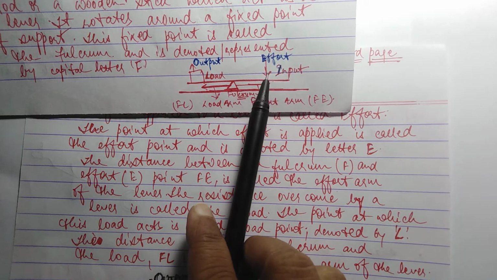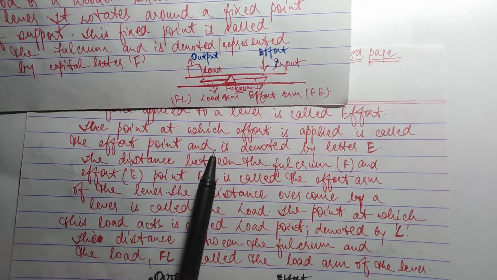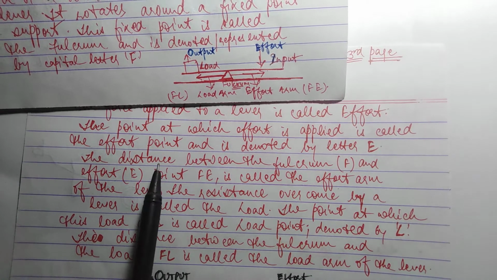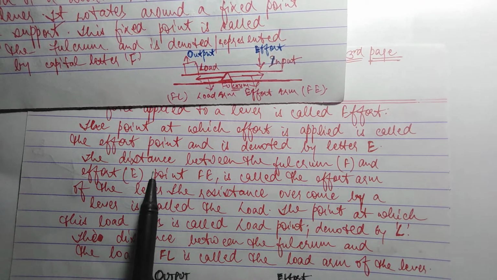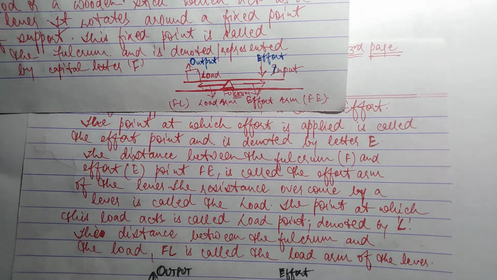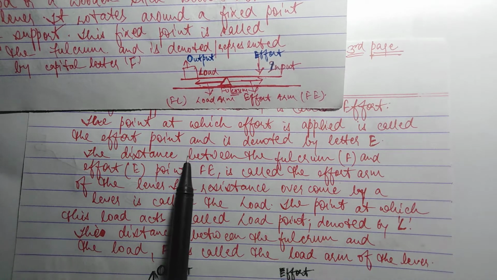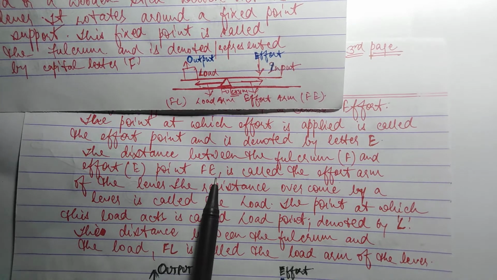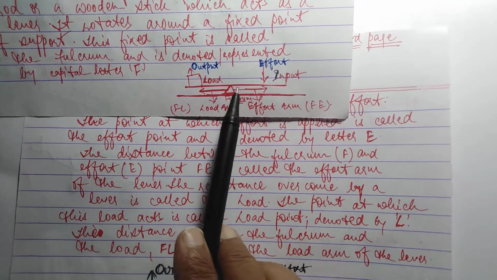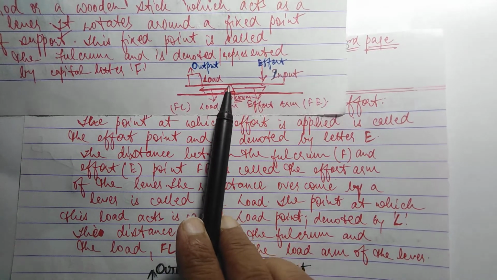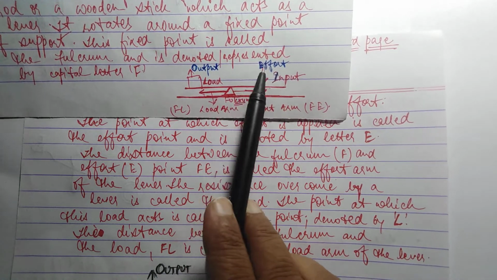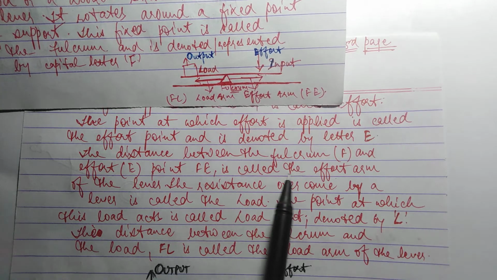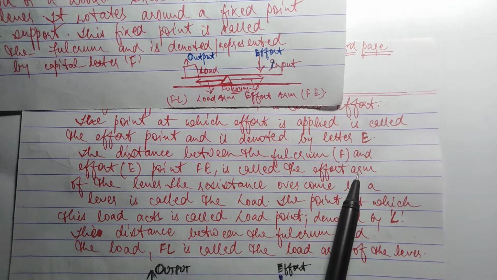This is called the effort point and it is denoted by letter E. The distance between the fulcrum and the effort is called FE. Means from fulcrum from here to here, distance is called FE. It is called effort arm of the lever.